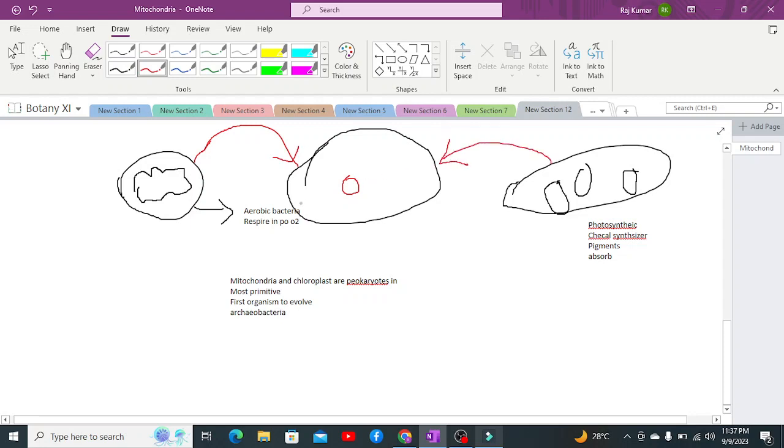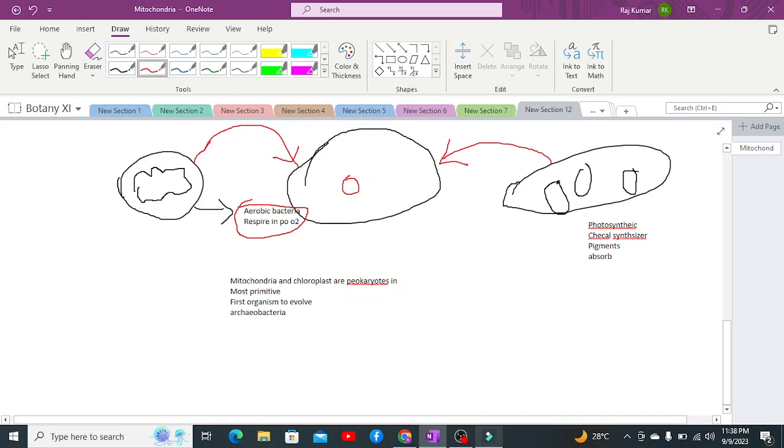But as the mitochondria, aerobic bacteria, was respiring in the presence of oxygen, instead of digesting the mitochondria and chloroplast, it provided them a permanent space within its cell, due to which the early eukaryotic cells adopted the aerobic bacteria and photosynthetic bacteria as their permanent organelles, because they were providing benefit to it.